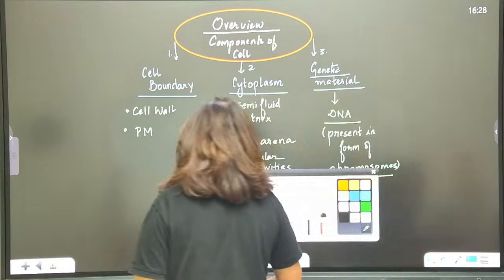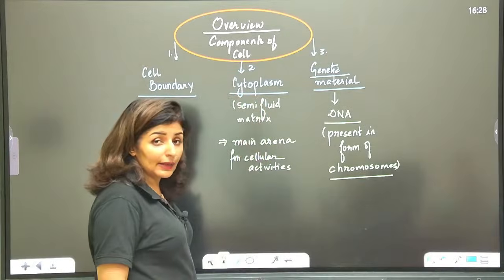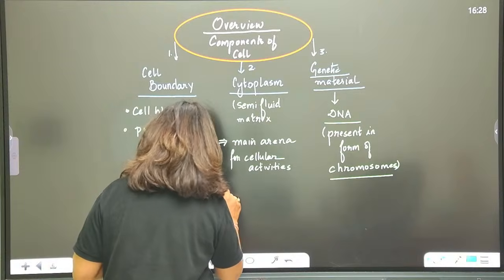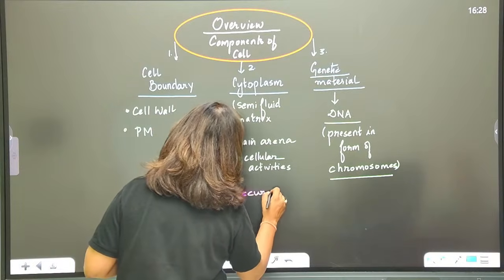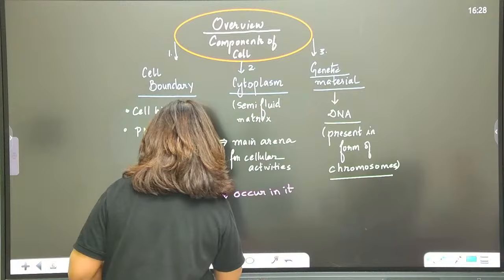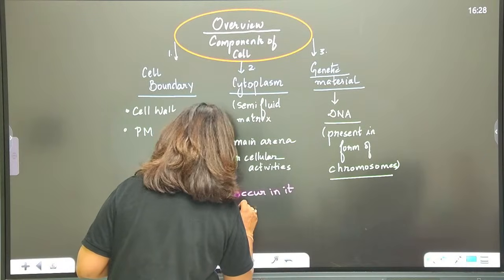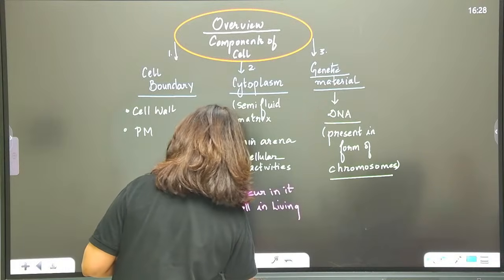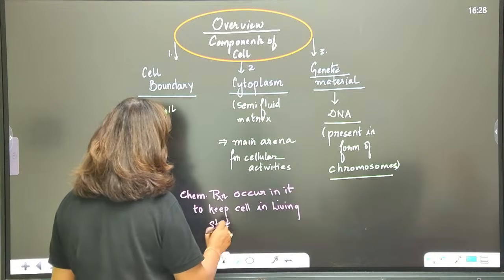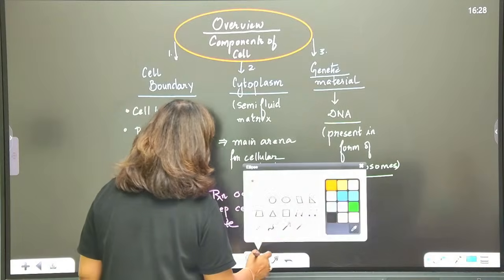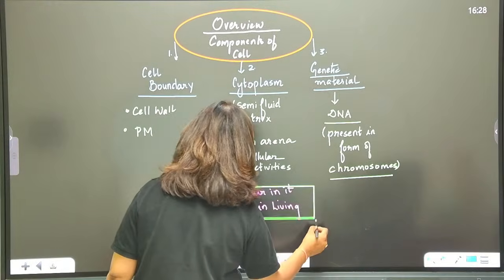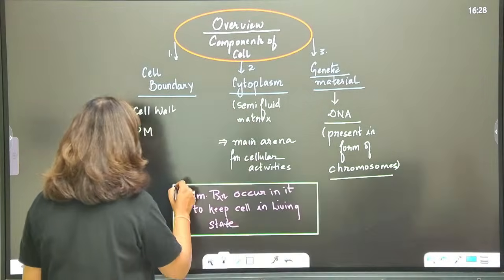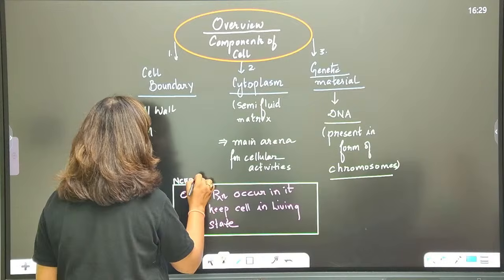Now, there is this line in NCERT, guys. Note down very carefully that chemical reactions occur in it to keep the cell in living state. Is that clear? So this is a direct NCERT line. You must write it and put it in a box.